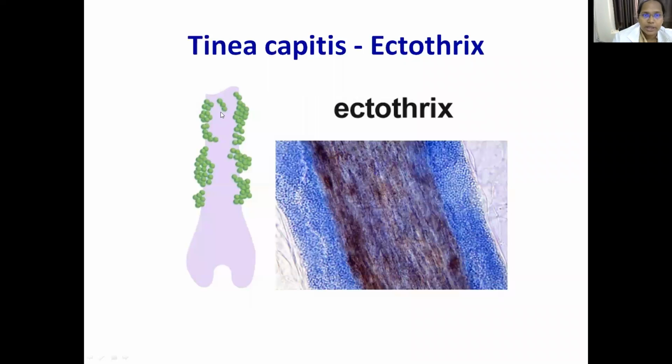So this is ectothrix, that is, this is the hair shaft. You see the distribution of arthrospores that are formed on the surface of your hair shaft. And the main important species are Microsporum audouinii, Microsporum canis, and Trichophyton mentagrophytes. These 3 are the important species which result in Tinea capitis ectothrix.